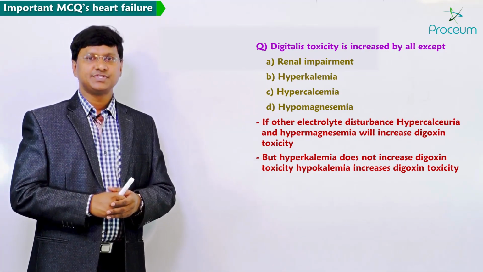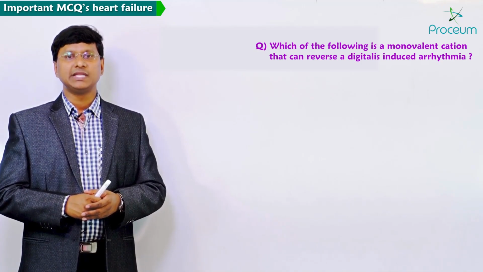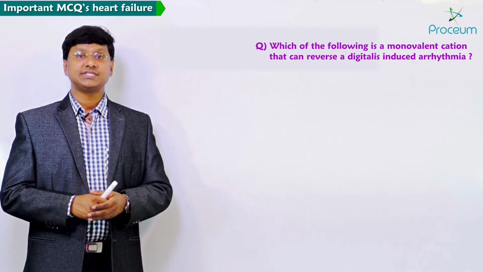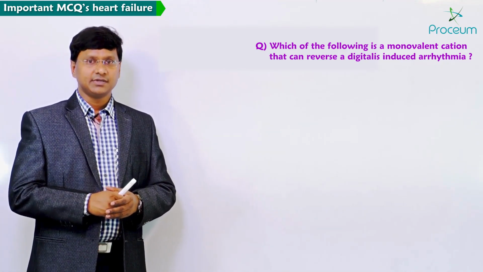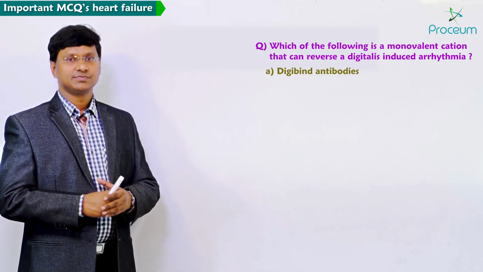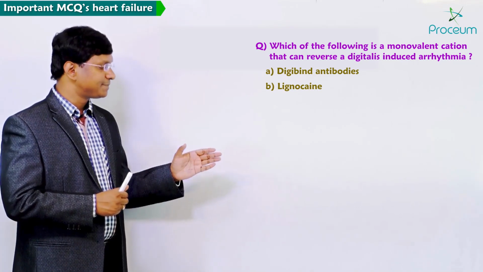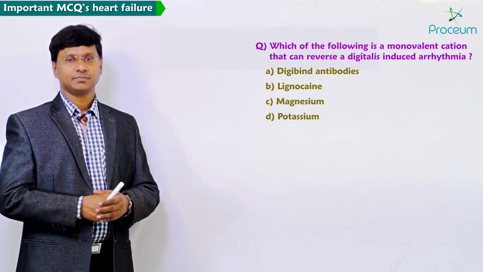Now, the other MCQ is: which of the following is a monovalent cation that can reverse a digitalis induced arrhythmia? Options are digibind antibodies, second option lignocaine, third option magnesium, fourth option potassium.